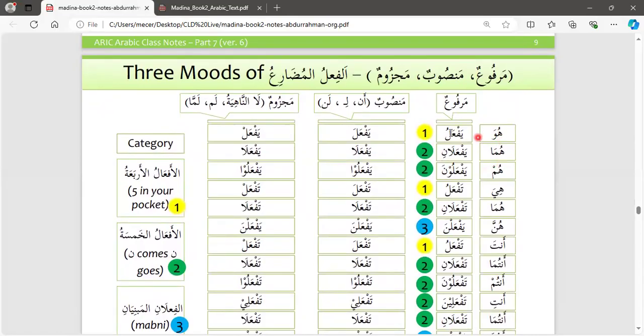When they are marfu'un, they behave like this. When we are talking of huma yaf'alan, at some time you see this nun can be there, and sometimes it can disappear in some instances, but still in marfu'un. We will learn about the cases where sometimes you have yaf'ala, but it is marfu'un without the nun. So it can come, it can go, but still remains marfu'un.